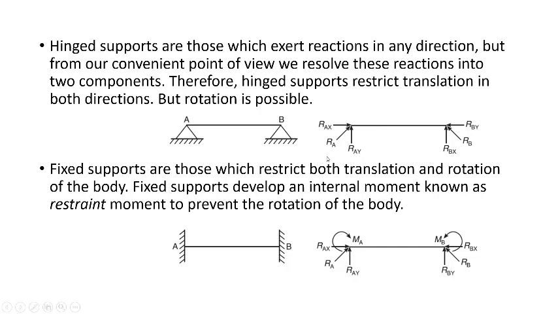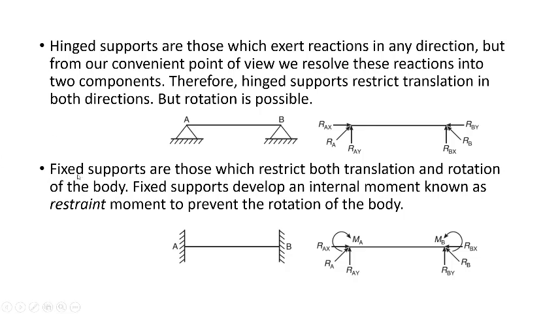If you take a resultant of that, that will be RA. Similarly on the B support. So this is the hinge support. So in hinge support, how many reactions will we get? We get two reactions, which is in vertical direction as well as in a horizontal direction.